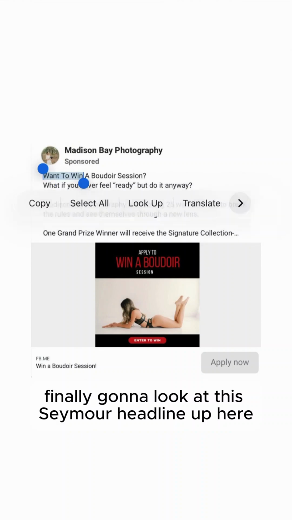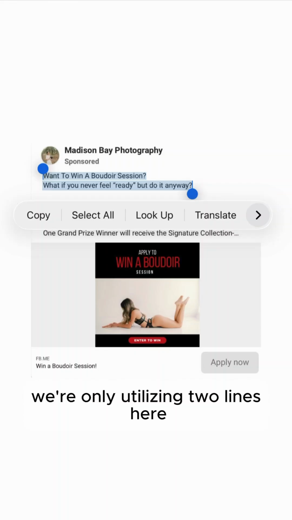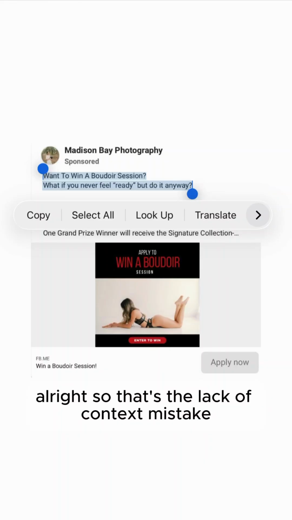Finally, going to look at this See More headline up here. First 2 3/4 lines on the Facebook newsfeed on mobile. We're only utilizing 2 lines here. Want to win a Boudoir session? What if you never feel ready but do it anyway? All right, so that's the lack of context mistake.